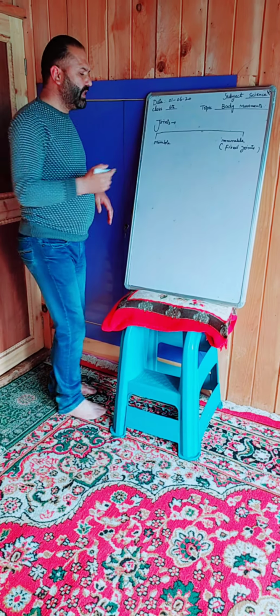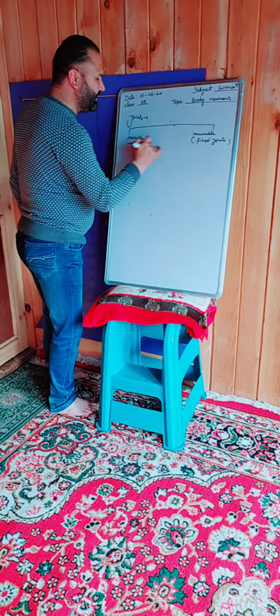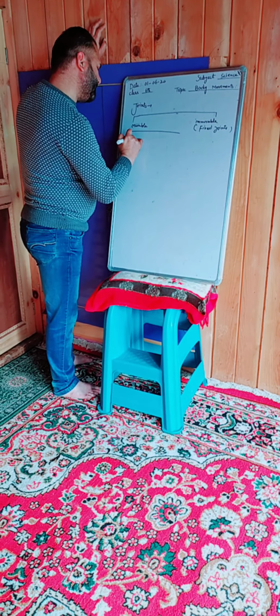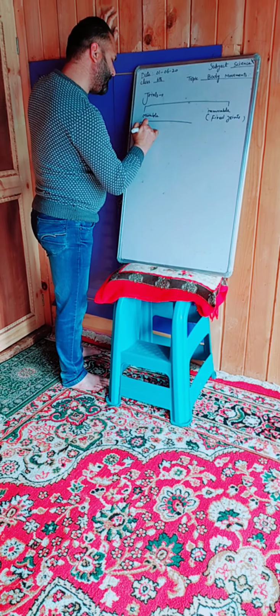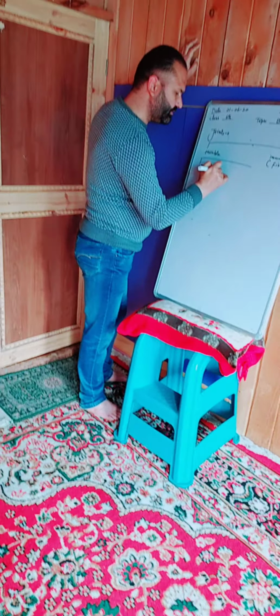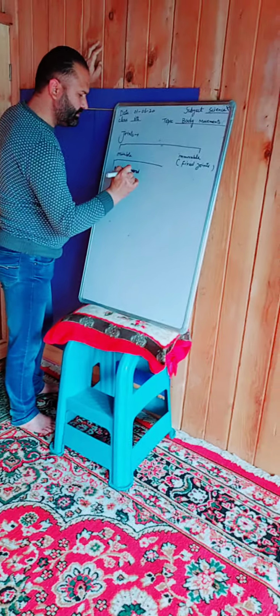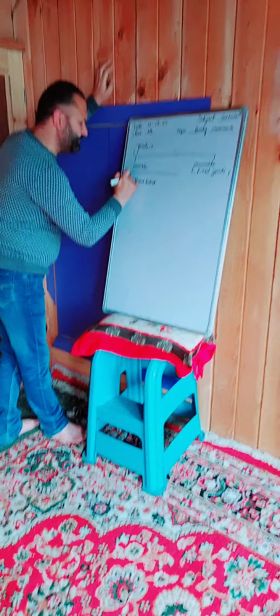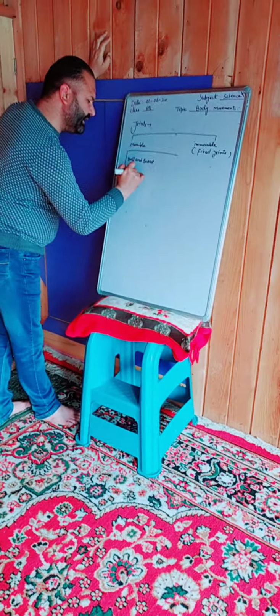And these movable joints are further classified. Number one, ball and socket. Second is hinge joint.